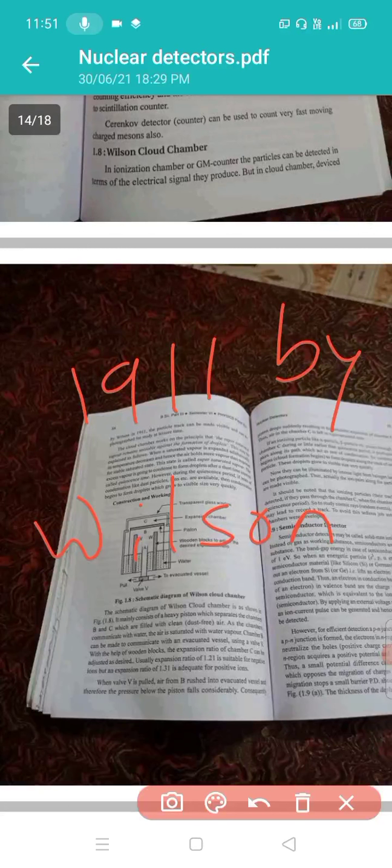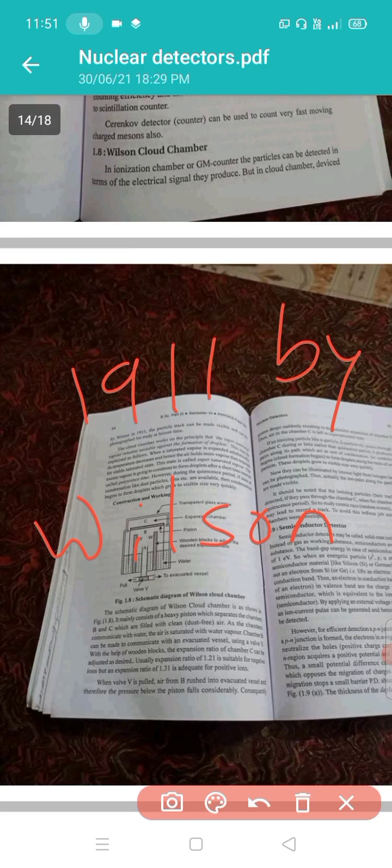In the cloud chamber devised by Wilson in 1911, the particle track can be made visible and can be photographed by a steady light at the right time. In the GM counter and ionization chamber, we record the particles as an electrical signal they produce. In the Wilson cloud chamber, the particle track is made visible and can be photographed.